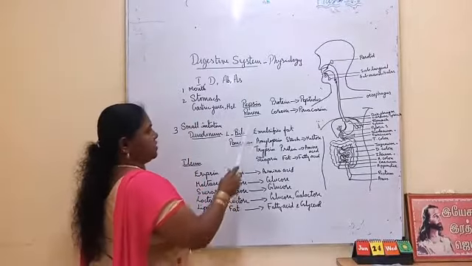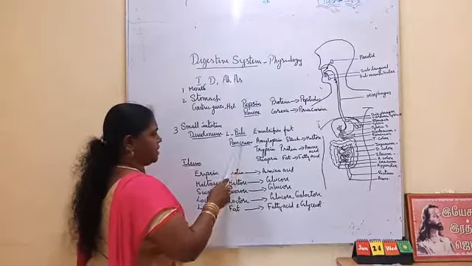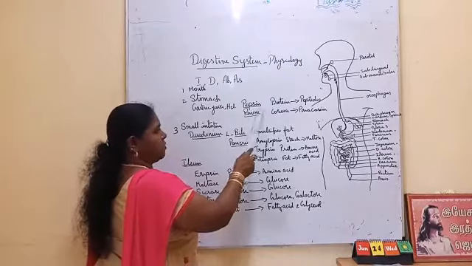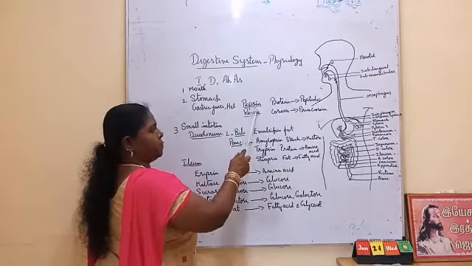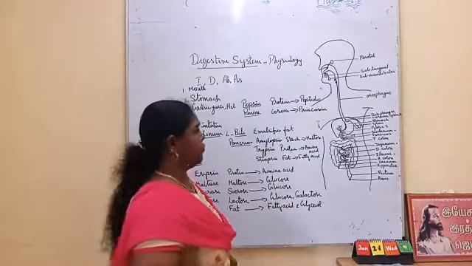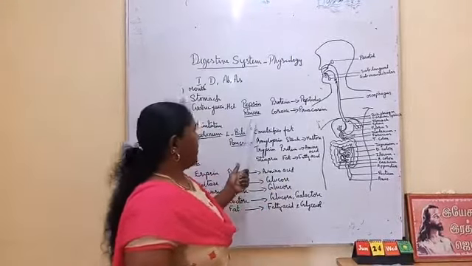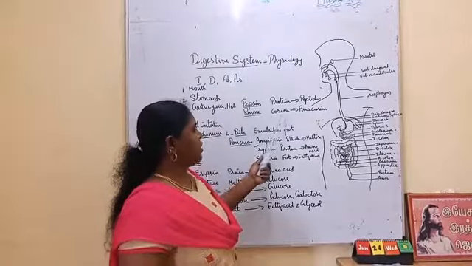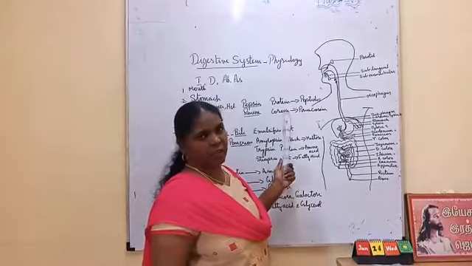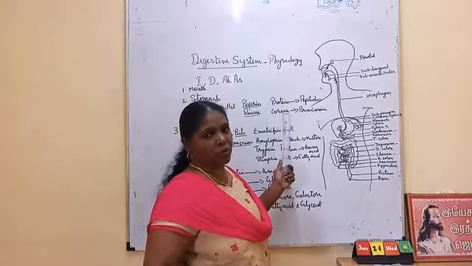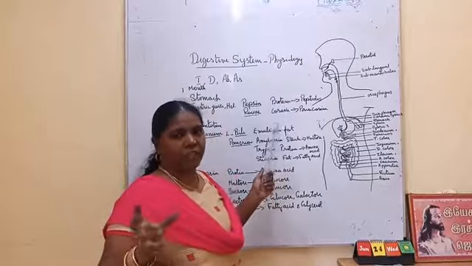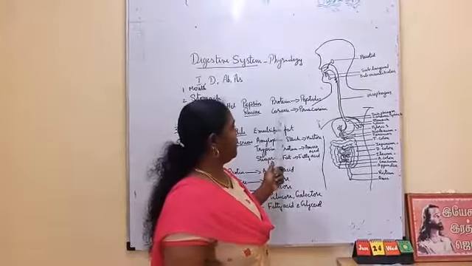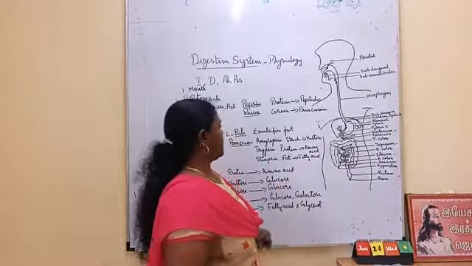Then this gastric juice contains these enzymes. All these are enzymes secreted by these parts, and what are these enzymes converting into what? Pepsin converts the protein present in our food into peptides. The enzyme renin in the gastric juice converts casein into paracasein. This one is secreted only in small children, because the main food for infants is milk only. Casein is milk protein. So that is converted into paracasein.